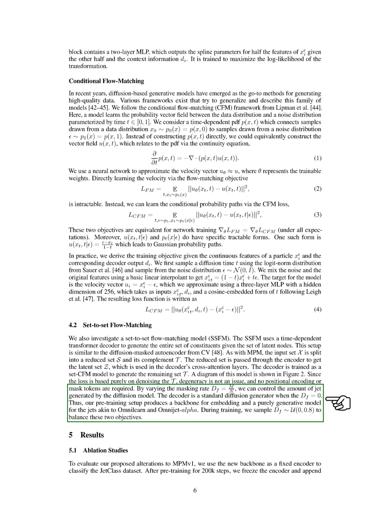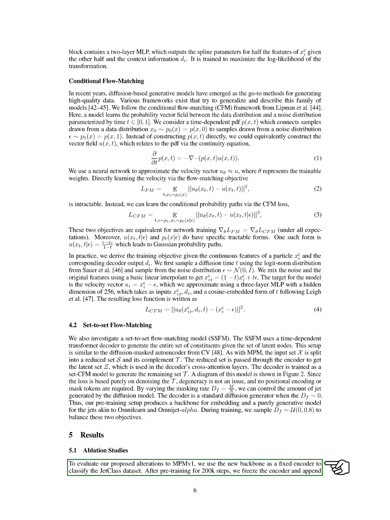By adjusting the masking rate, which is the ratio of the smaller set size to the total set size, we can control the amount of data generated by the diffusion model. When the masking rate is 0, the decoder functions as a standard diffusion generator. Our pre-training setup establishes a foundation for embedding and a purely generative model for the components, similar to OmniLearn and OmniJet Alpha. During training, we sample the masking rate to balance our objectives.